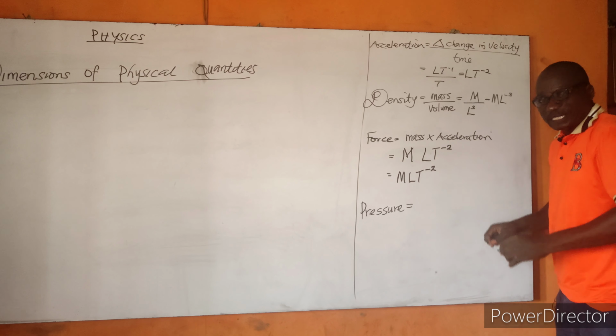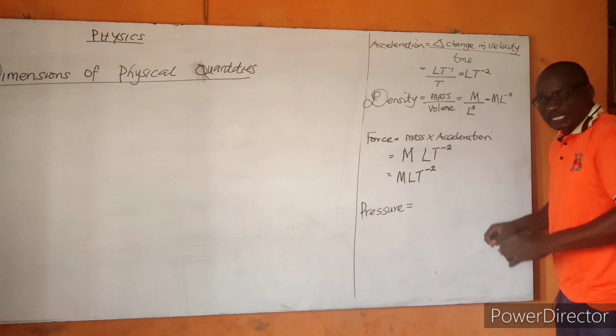L squared. And this now gives us M L T raised to the power of minus 2, L raised to the power of minus 2. And this will now give us M L raised to the power of minus 1, T raised to the power of minus 2. That is the dimension for pressure.